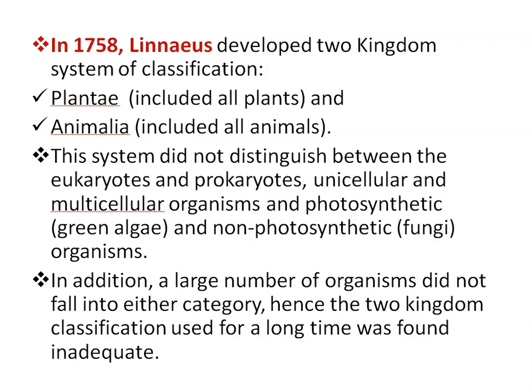In addition, a large number of organisms didn't fall into either category, Plantae or Animalia. Hence, the two kingdom classification used for a long time was found inadequate.